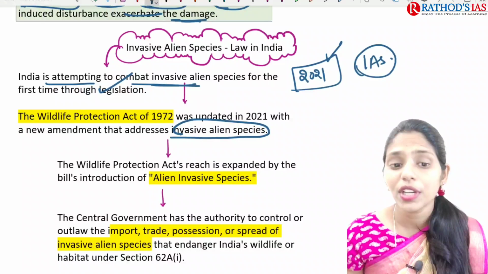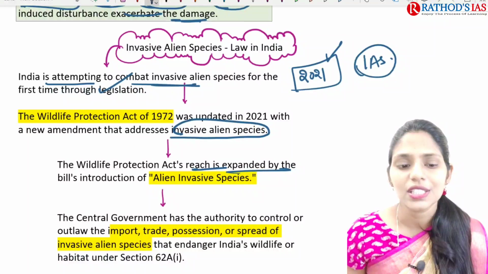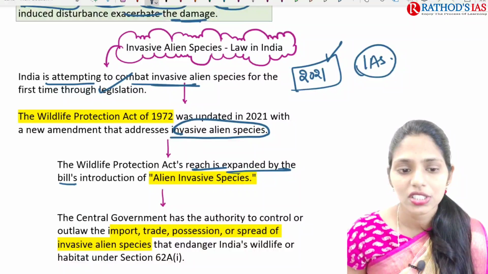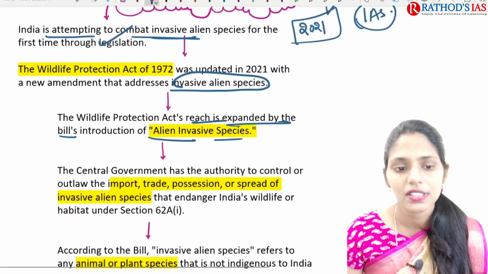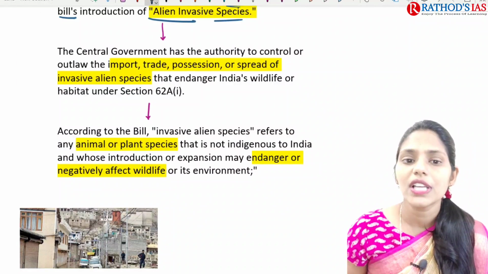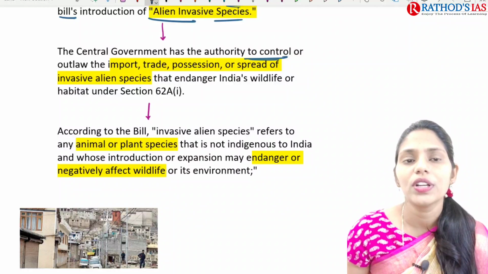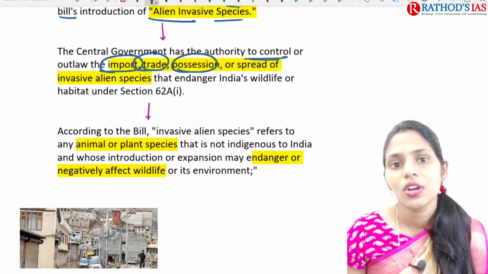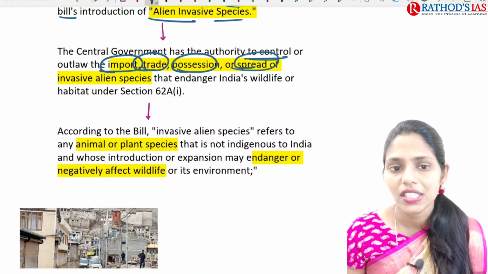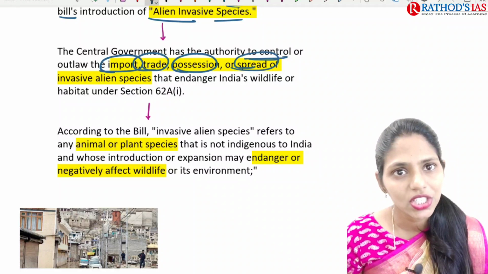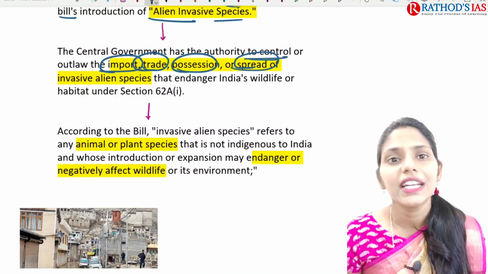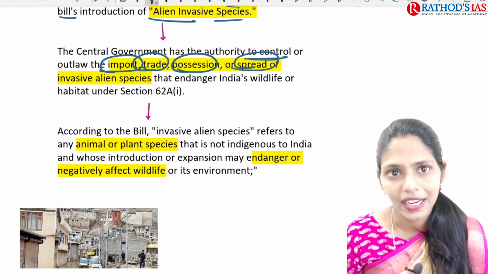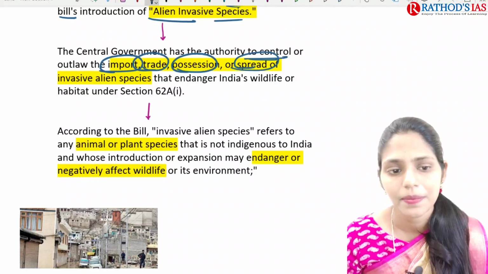So this Wildlife Protection Act's reach is expanded by the bill's introduction of alien invasive species, and the central government has the authority to control or outlaw the import, trade, possession or spread of invasive alien species that endanger India's wildlife or habitat under section 62A1.